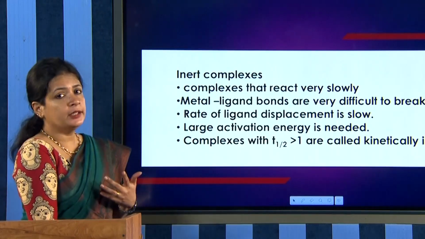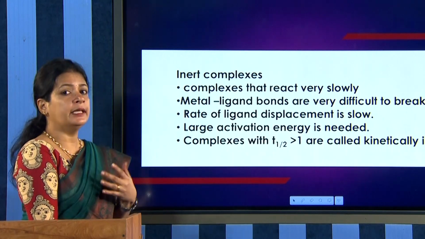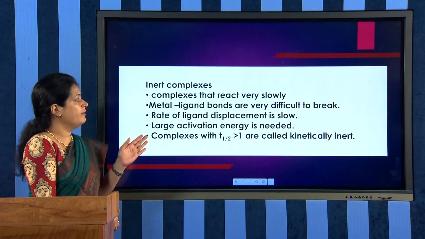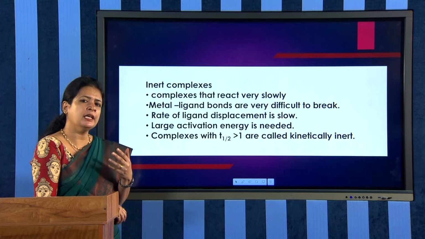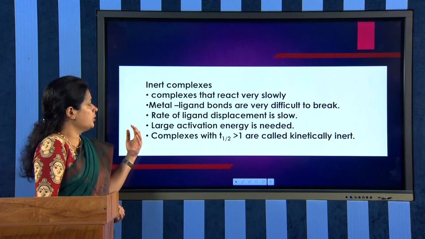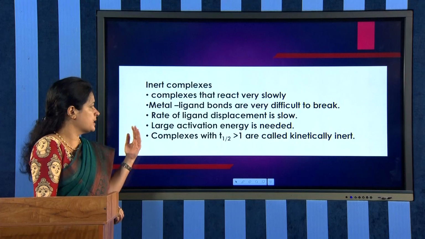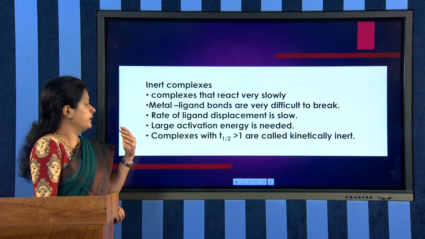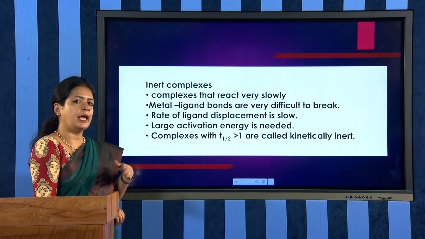And now, what are inert complexes? The complexes that react very slowly are generally called inert complexes. And in inert complexes, the metal ligand bonds are very difficult to break. That is, metal ligand bonds are broken very slowly. And also, in inert complexes the rate of ligand displacement will be very slow. And the reason is that there is a large activation energy needed for the bond breaking and making in